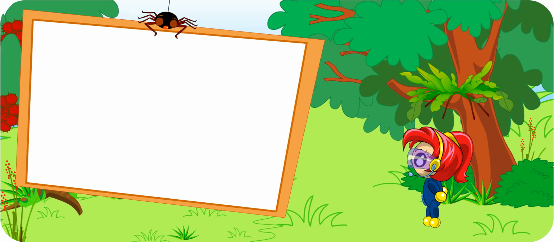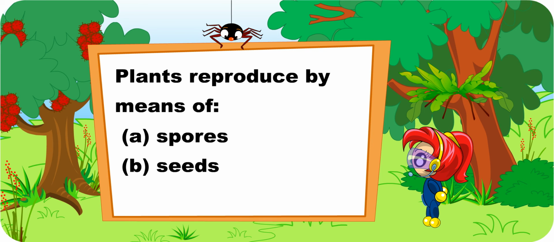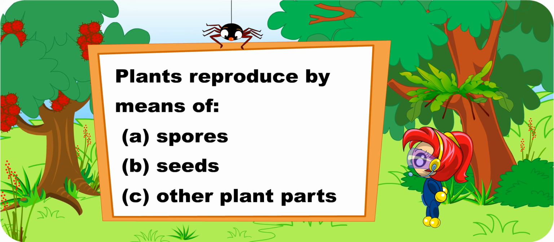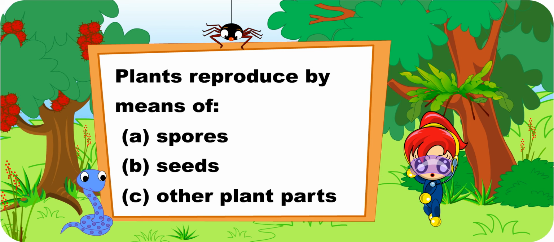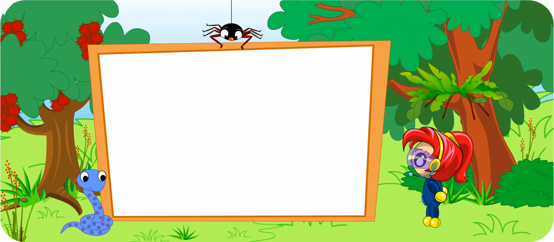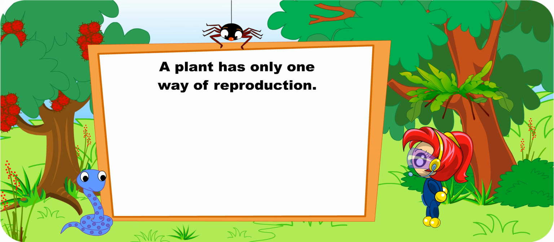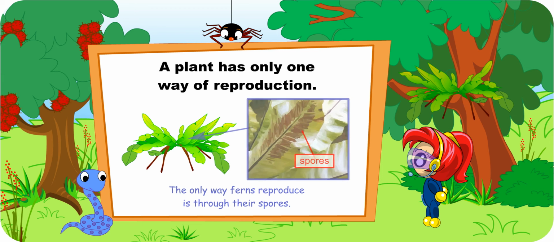Plants reproduce in many ways. Some of them reproduce by means of spores, while some from seeds. There are also some which reproduce from other plant parts. Wow, there are so many ways of reproduction in plants. Yes, each plant has a specific way of reproduction. That is, the plant has only one way of reproduction. For example, the only way ferns reproduce is through their spores.